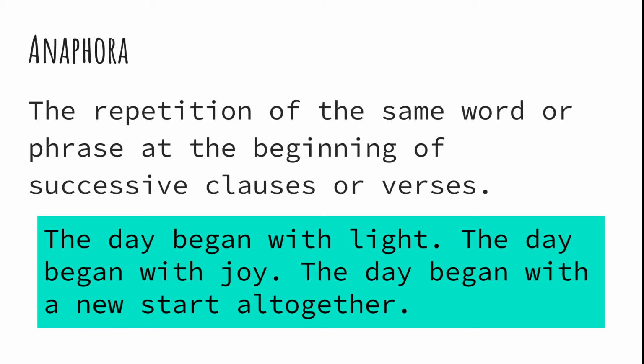So the author can use anaphora in stories or in other kinds of passages and also in poems. Successive means coming one after the other. And in our story Reminiscing, we saw that the author has used the phrase when I was 12 four times in four different sentences. Four successive sentences we can say. Over here the example is the day began with light. The day began with joy. The day began with a new start altogether.